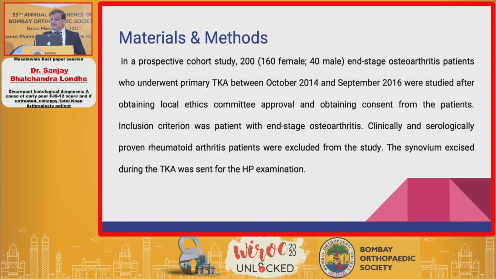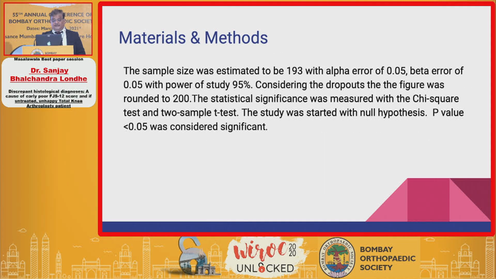So materials and methods, it's a prospective study of 200 patients operated in our center from October 14 to September 16, studied after obtaining local ethics committee approval and patient consents. Inclusion criteria was end-stage osteoarthritis, bone-on-bone grade 4 arthritis. Exclusion criteria was patients who had clinically as well as serologically tested positive for rheumatoid arthritis before the operation. The synovium excised during the TKA was sent for histopathological examination.